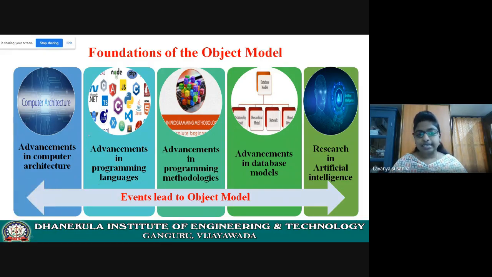Now let us see the second one, which led to the object model. This is the important thing which led to the object model. Advancements in programming languages. Due to the advancements in programming languages, this led to the object model.